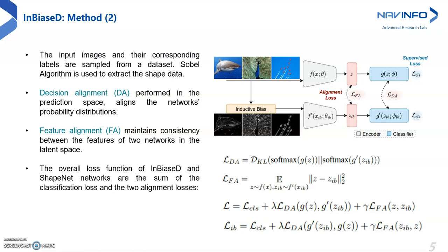To ensure the shape supervision even at earlier stages, we use the feature alignment to maintain consistency between the features of the two networks in the latent space. The overall loss function is the sum of the classification loss and the two alignment losses.